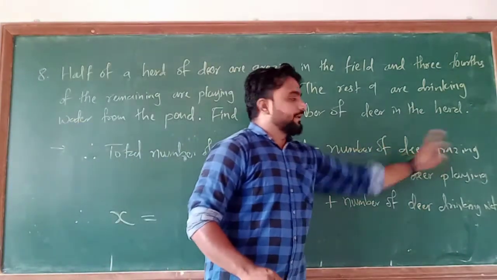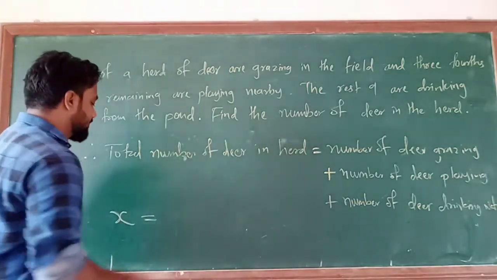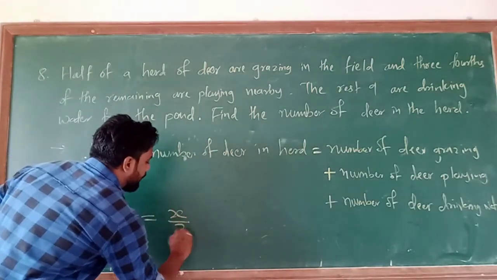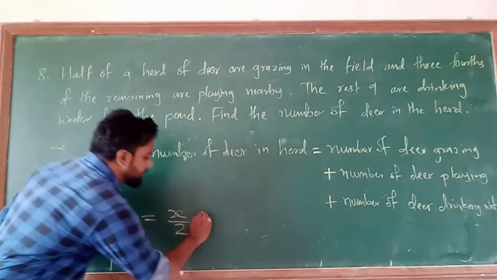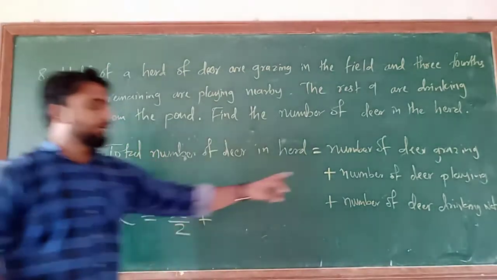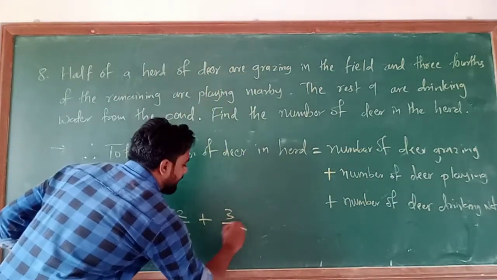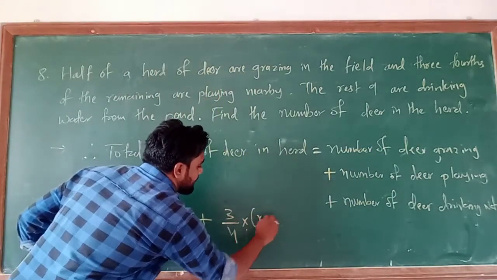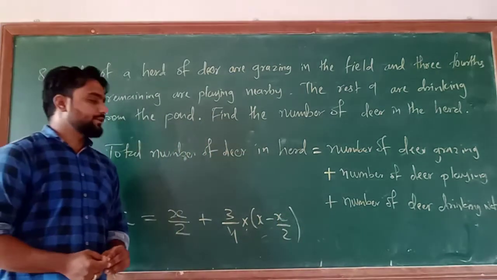Now number of deer grazing, so how much number of the deer grazing, I told you before, that is x upon 2, the number of deer grazing, plus the number of deer playing, which is given to you, that is 3/4 of x minus x upon 2. Understand or not?